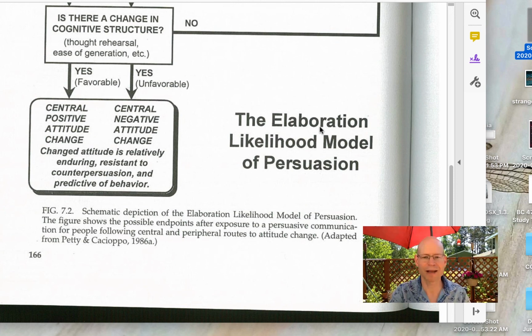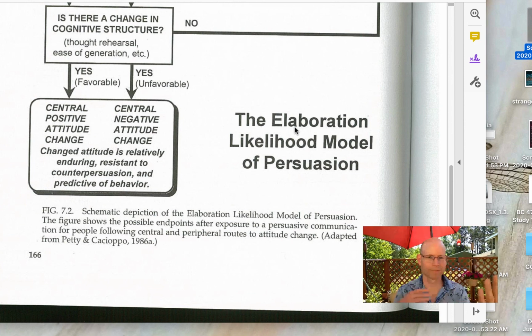And again, look at the name, Elaboration Likelihood. How likely is somebody going to elaborate? Is it a relevant message? Do they have the ability? The motivation, want to think about it? The ability to think about it. If yes, then you're more likely to go central route. You've got that hard row to hoe, but it's going to lead to a more stable attitude change. Or if you end up motivated but you don't have the ability to think about it deeply, then the person is going to possibly have a peripheral attitude change.